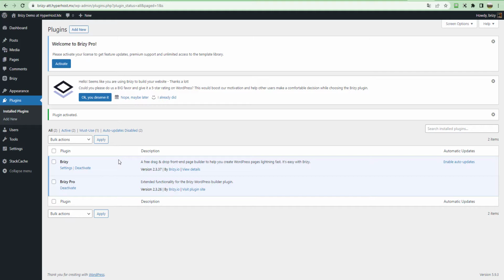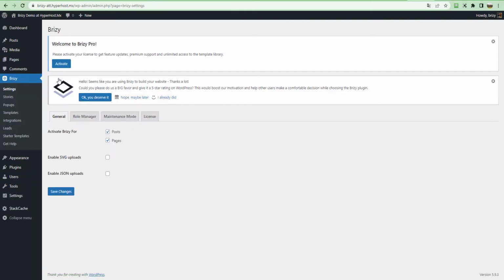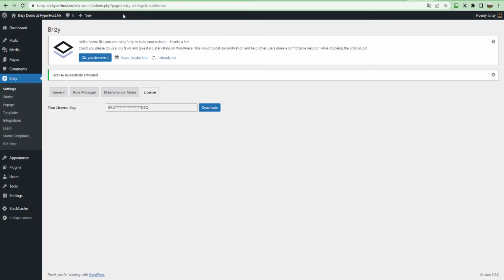The only thing missing is to insert the license key that is given to you once you pay for the Pro version. So all you have to do is go to Brizy, settings, license, and use the license key that you were given via email or on the website. I'm going to pause this so you don't see the license that I'm inserting. I copied, pasted, and activated. Now it's active. Now, let's see what we can do with Brizy.